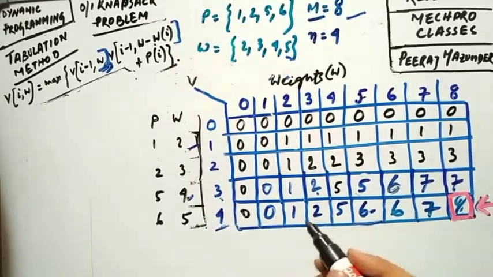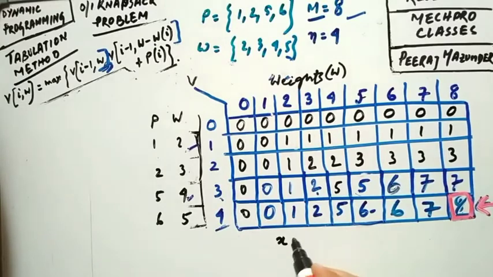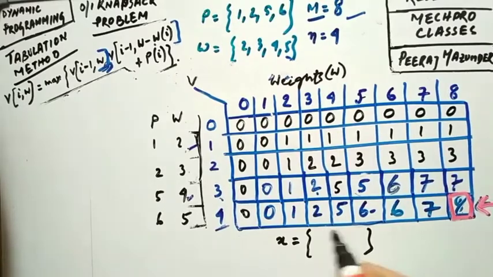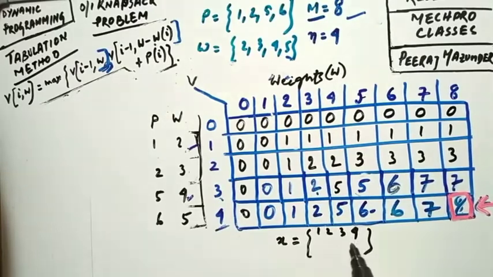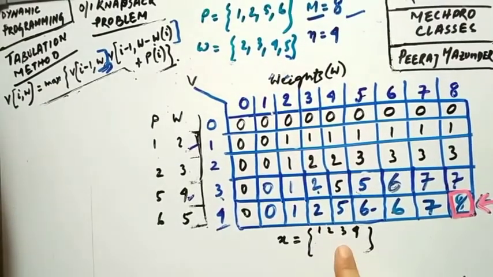Now if you recall, earlier I told you we have to take decisions in this form. Say we are having 4 objects, 1, 2, 3, 4. If you consider the fourth object, we can write 1. If you consider the third object, you can write 1. If you don't consider the second object, you can write 0. And similarly, if you don't consider the first, then you can write 0. So this is the technique of writing. First we have to consider this 8 as it is the maximum profit.